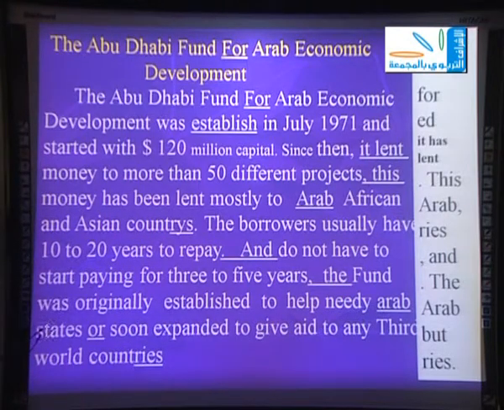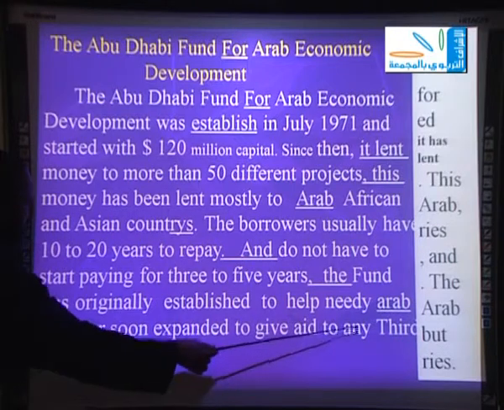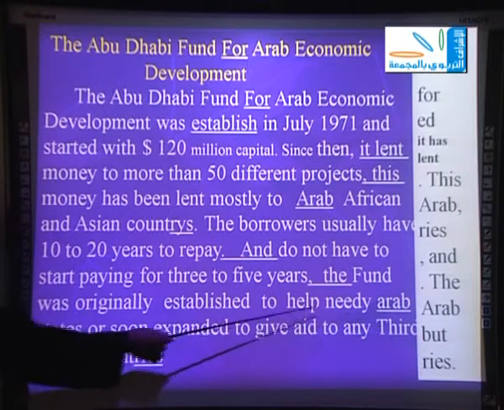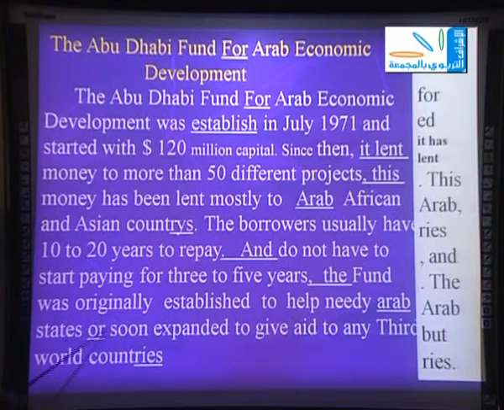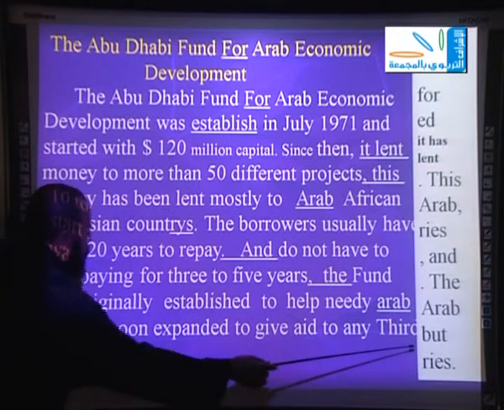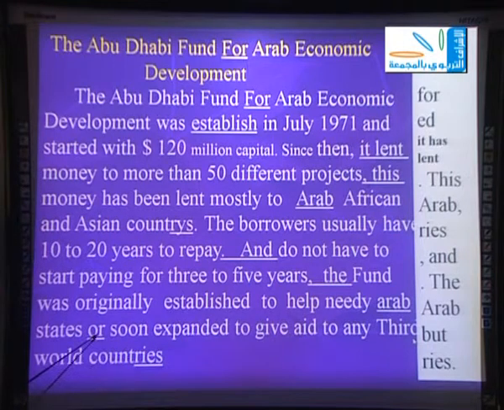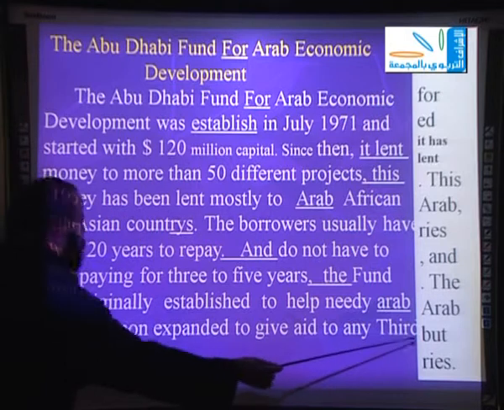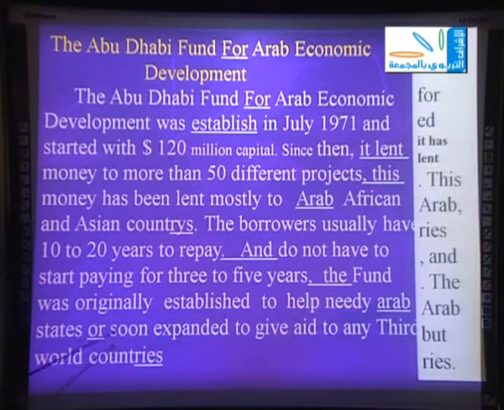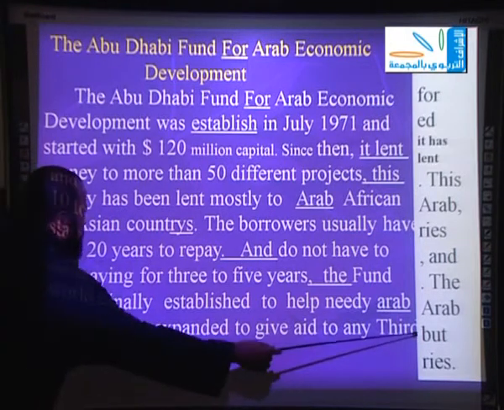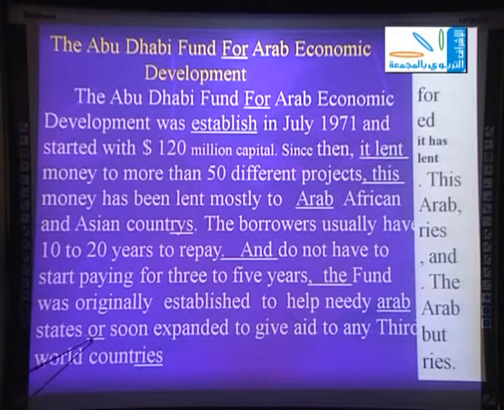So the next line here is states or soon expanded to give aid to any. This line has a mistake also with or. This is the wrong word. It should be but, not or. So we changed or into but. Okay? This is the correction of the mistake of this line.